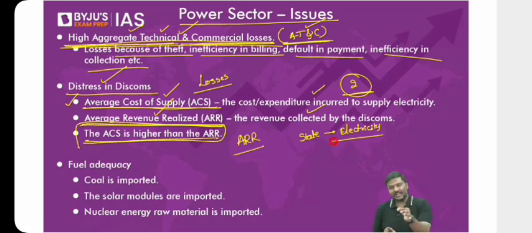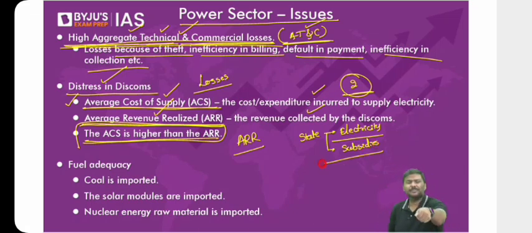The electricity is provided free of cost to some of the consumers, such as the agriculture sector. In certain cases, a lot of subsidies are provided. It may not be free of cost, but it will be supplied at very, very cheap prices to some of the consumers. Now you tell me, when you provide free electricity, or electricity at very subsidized prices, what will happen to your revenue collection? What will happen to average revenue collection? Average unit revenue collection automatically will fall down.